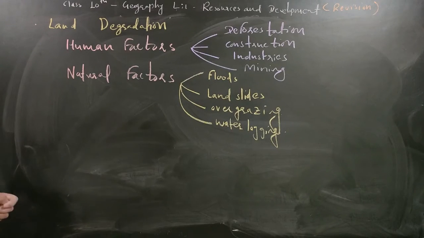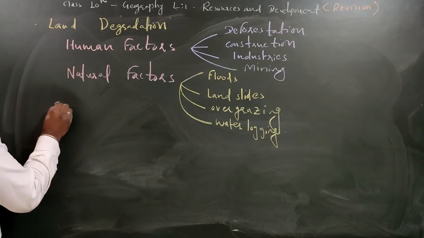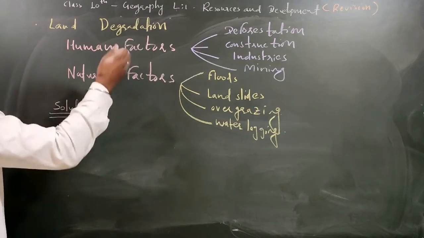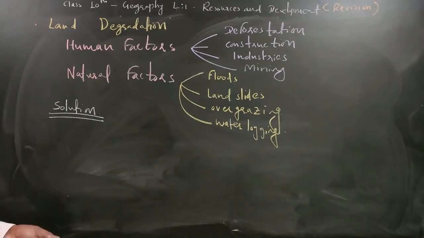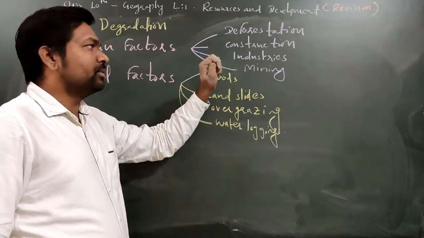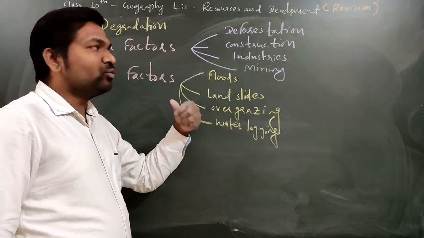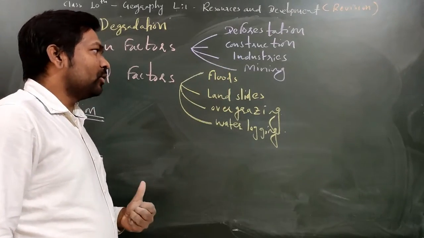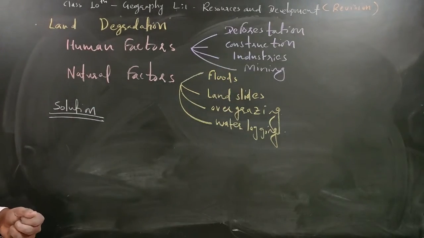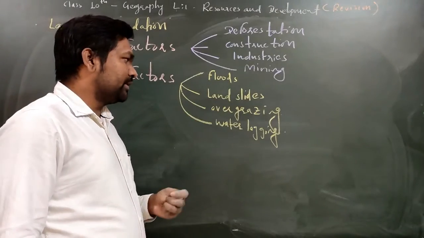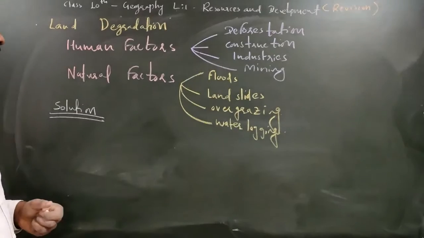Fine. Now what can be the solution? The solution is very simple. You need to write just the opposite of the problem. Suppose the problem is deforestation, so you have to plant more trees, so afforestation will be the solution. Construction, you have to regulate the construction in industries. You have to do mining properly with proper rules and regulations. And overgrazing, you have to control the overgrazing. Fine. So this will be the solution only.